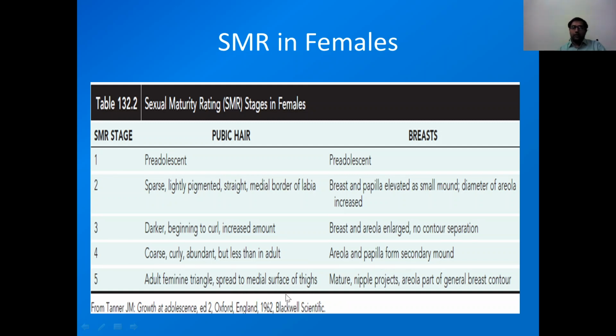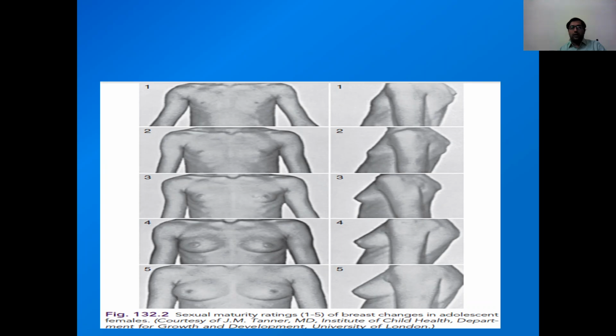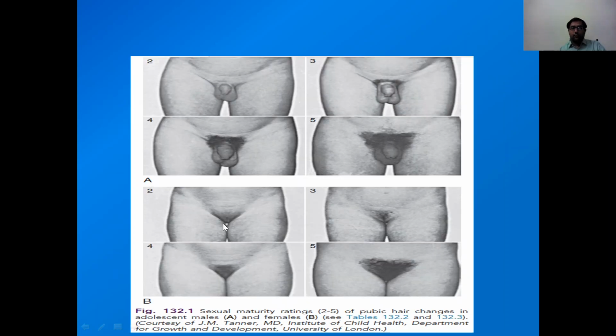SMR is a visual scaling. So these are the changes in breast during different stages of SMR, from 1, which is prepubertal, to 5, which is adult-like or completely mature breast. Now these are the pubic changes in female. This is stage 5 and this is stage 2.